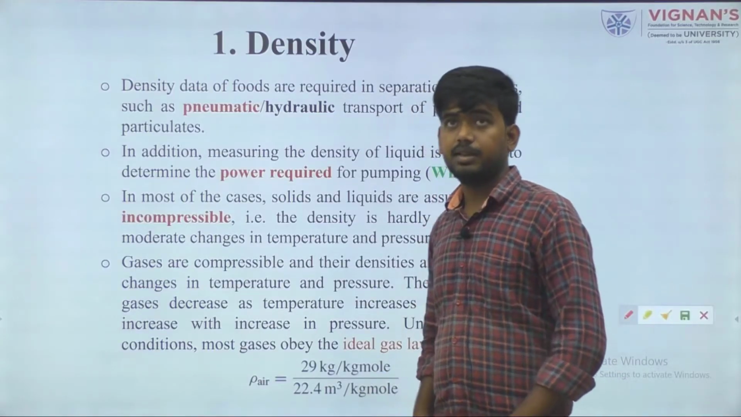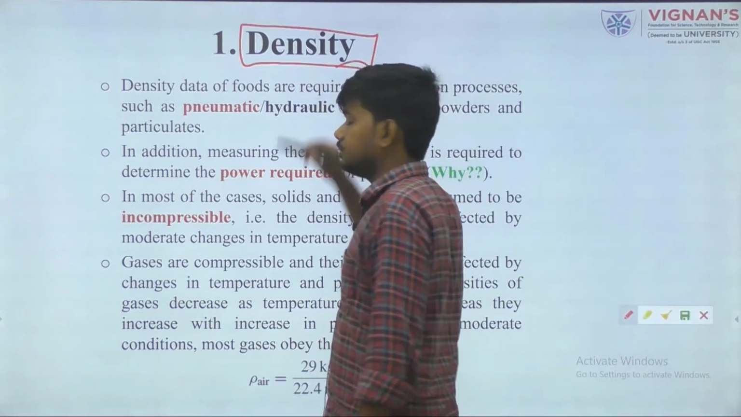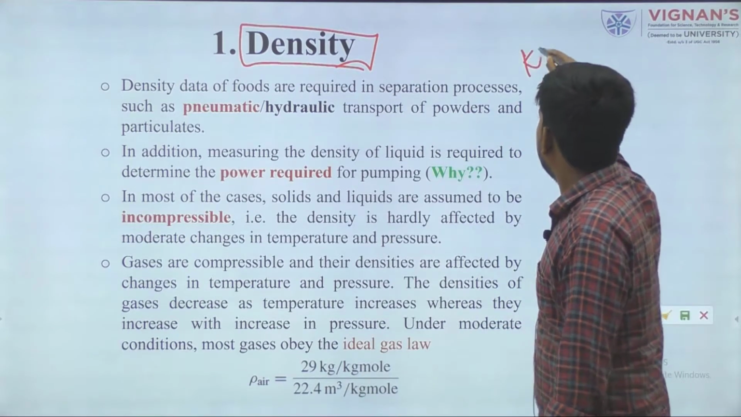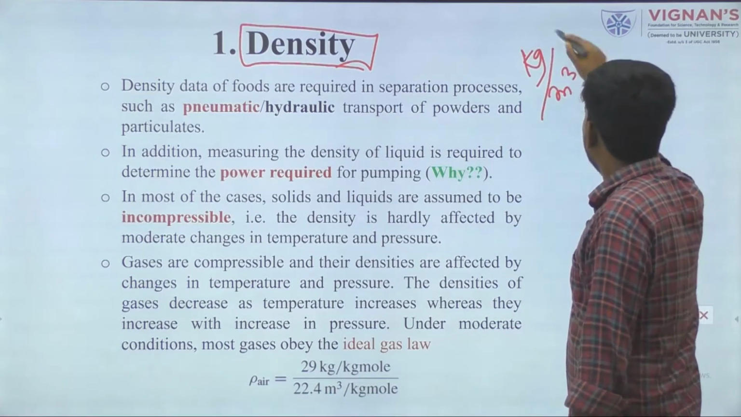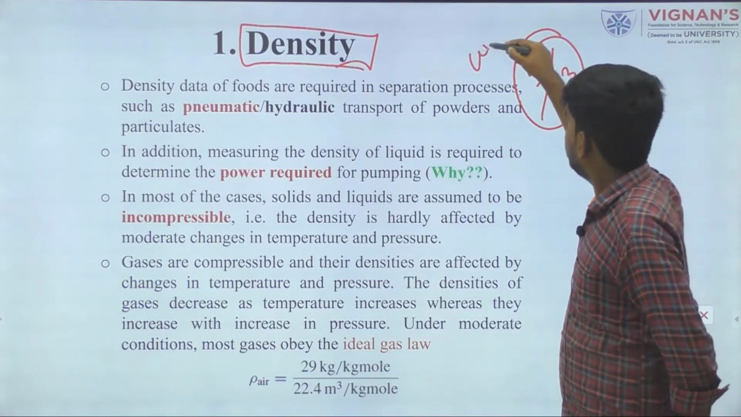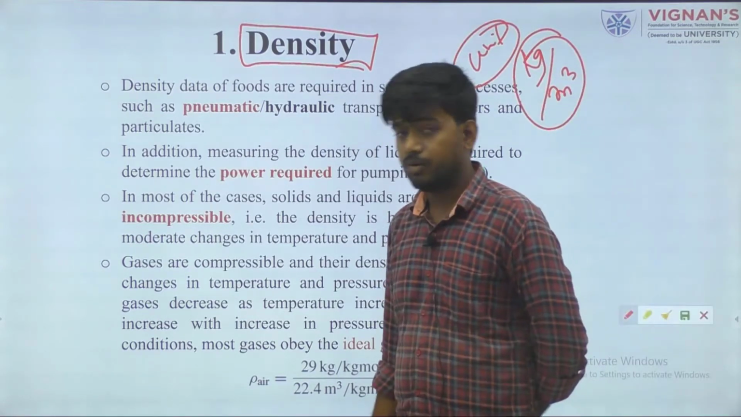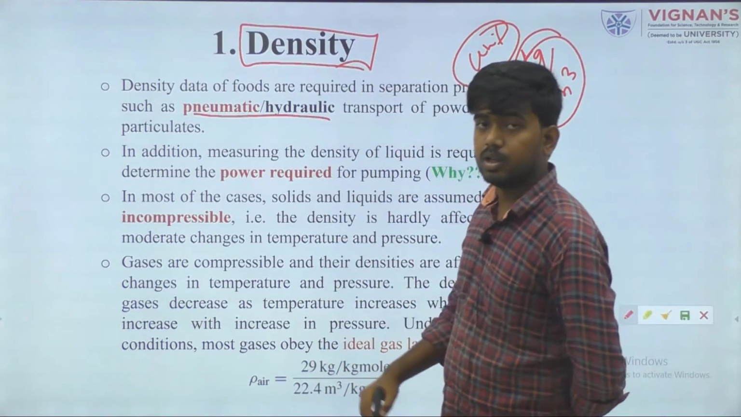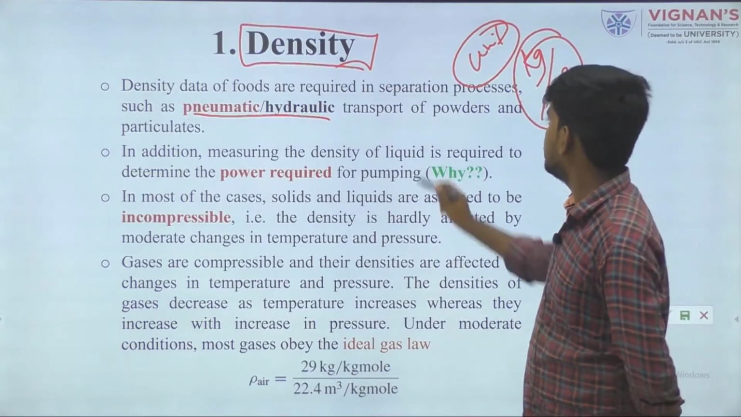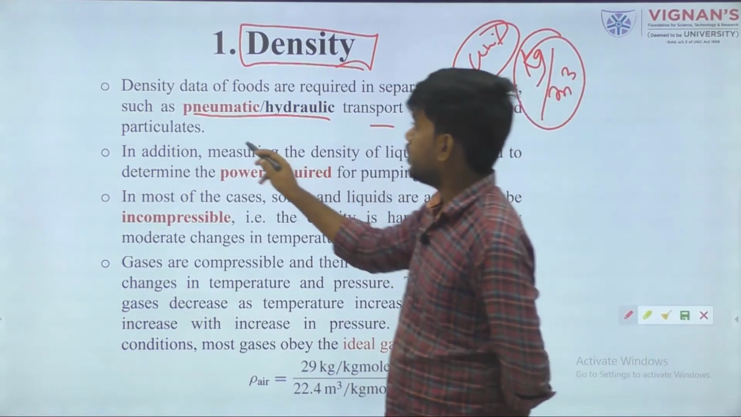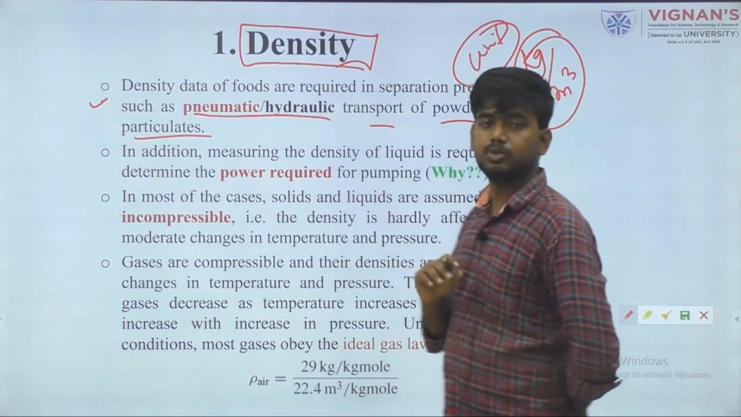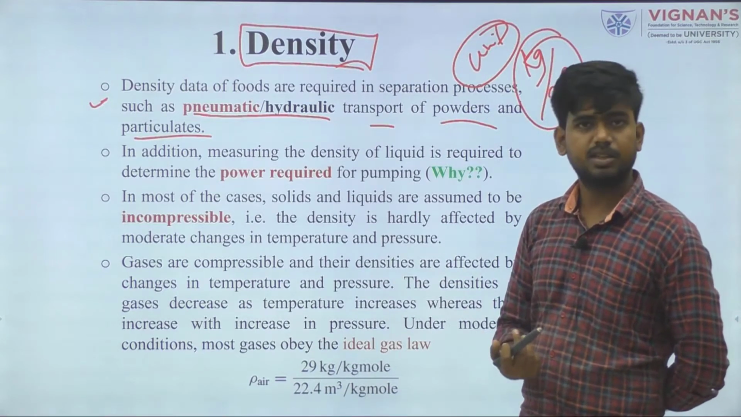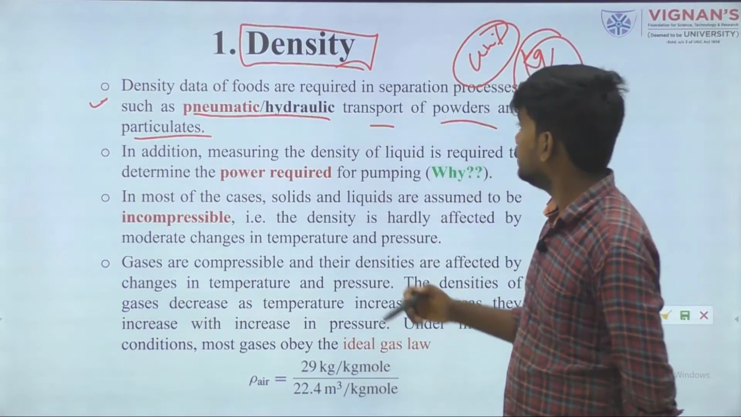An important parameter that is called density. Density, how can we calculate it? Mass by volume, and the unit of density is kg per meter cube. It is useful in the food industry or any type of industry, because when we are going for pneumatic or hydraulic transportation for powder or particles, then density plays a big role. Without knowing density, it is not possible for transportation in this condition.